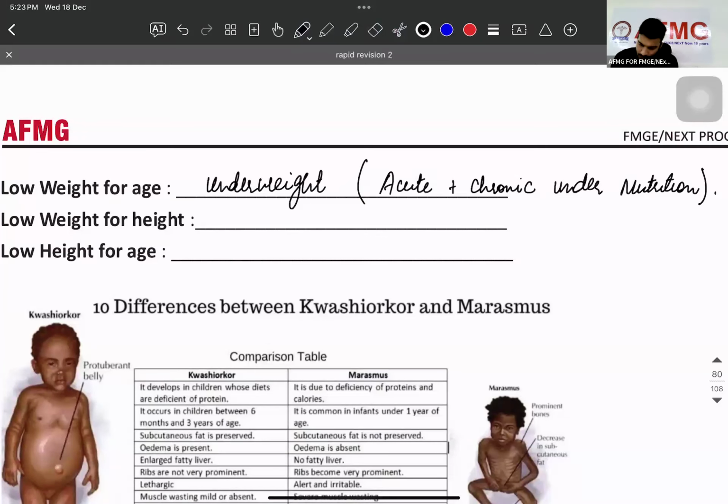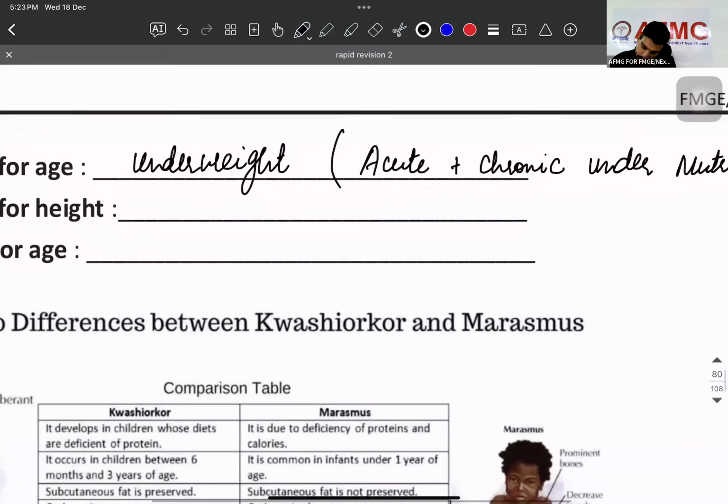Low weight for height is seen in acute malnutrition, also called wasting.